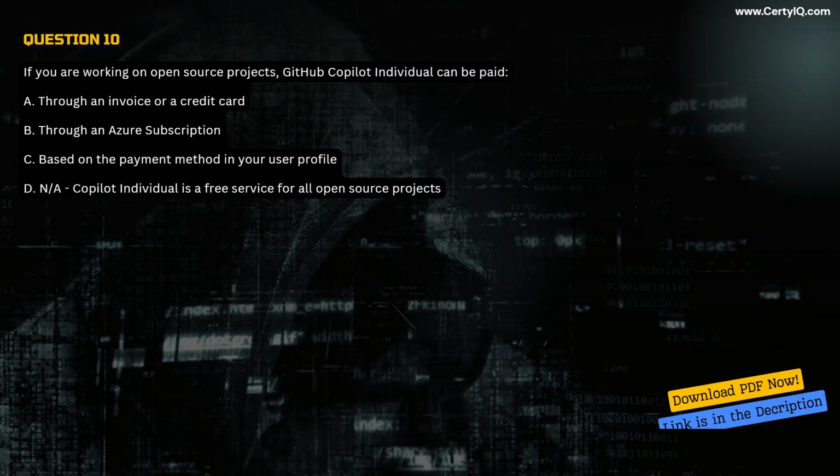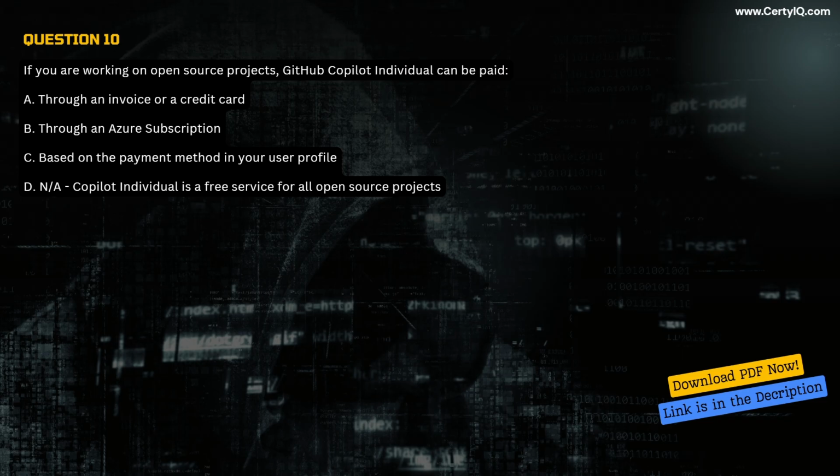Question 10. If you are working on open-source projects, GitHub Copilot Individual can be paid. A. Through an invoice or a credit card. B. Through an Azure subscription.